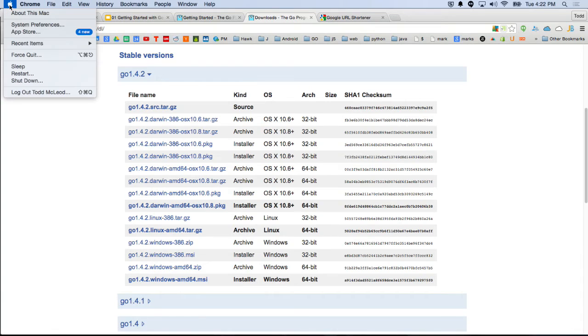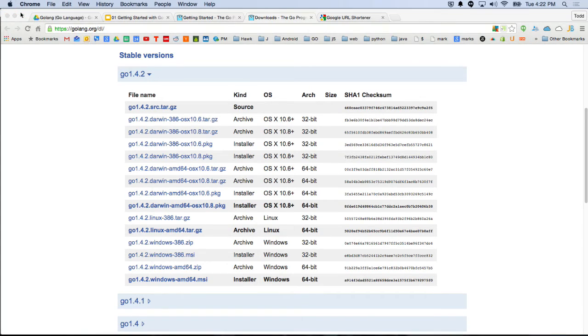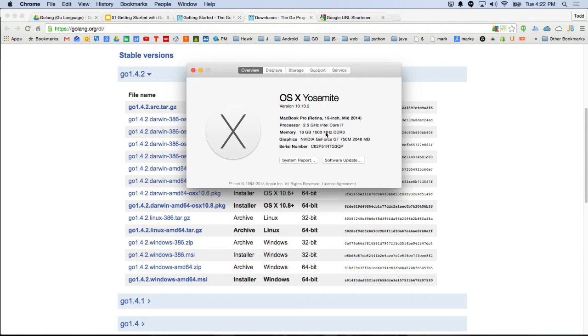If you don't know what bits are, I would go up to my Mac and choose About This Mac, and then here I would look, 16 gigabytes. It doesn't tell you easily on a Mac whether it's 64 or 32. If it's a newer computer, most likely it's 64. If it's older, it might be 32. But you could Google, how do I tell if my Mac is 32-bit or 64-bit?